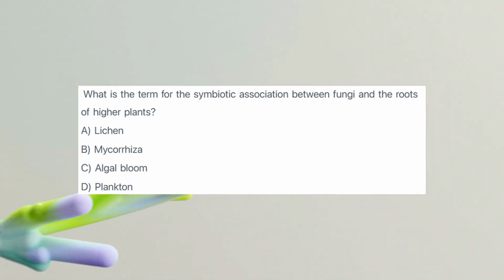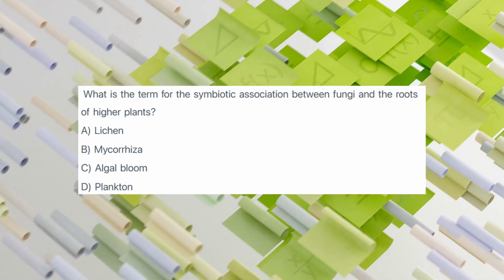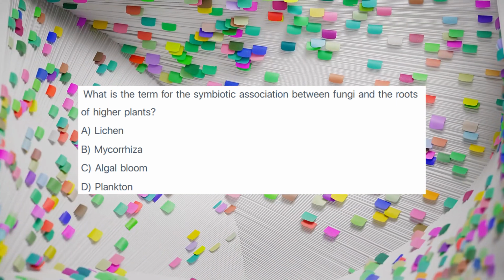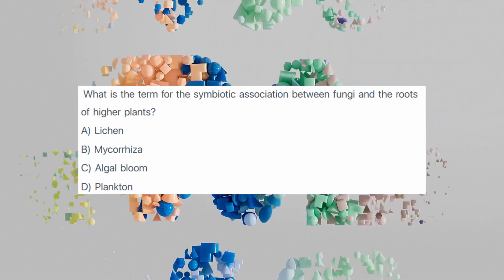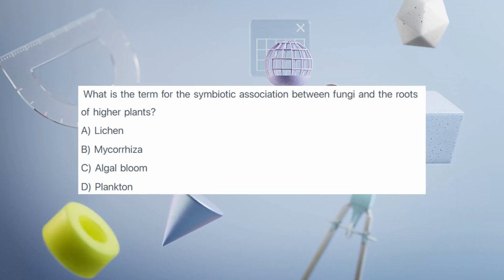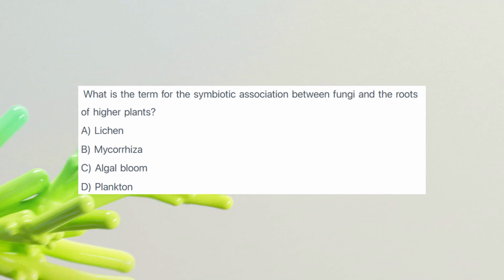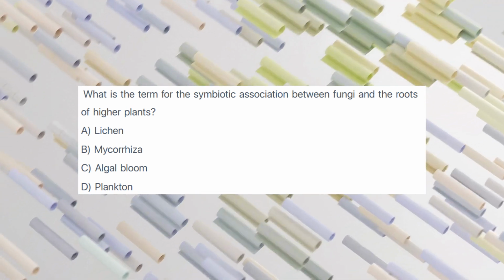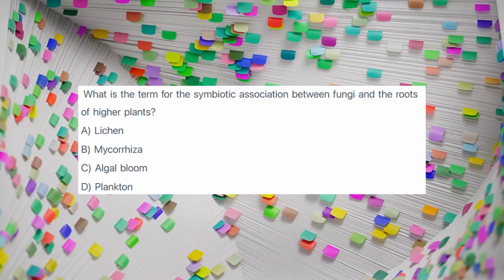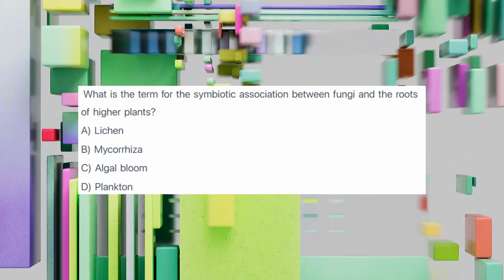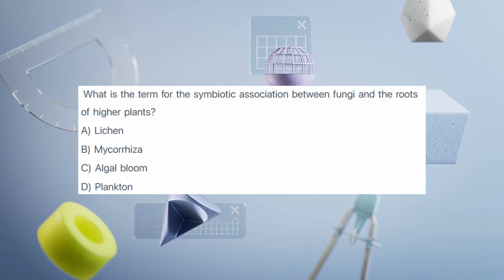The answer is B. Explanation. Mycorrhiza is a mutualistic symbiotic association between a fungus and the roots of a vascular plant. The fungus helps the plant absorb water and nutrients from the soil, while the plant provides the fungus with carbohydrates produced during photosynthesis. A lichen is a symbiotic association between a fungus and an alga or cyanobacterium. Algal bloom is a rapid increase in the population of algae. Plankton are microscopic organisms drifting in water.